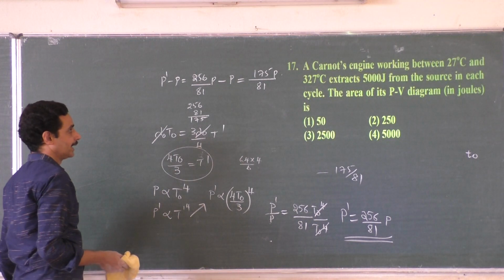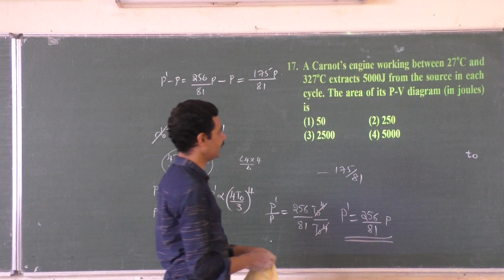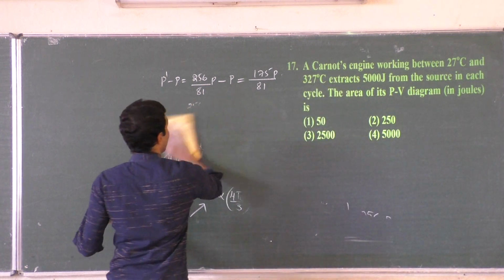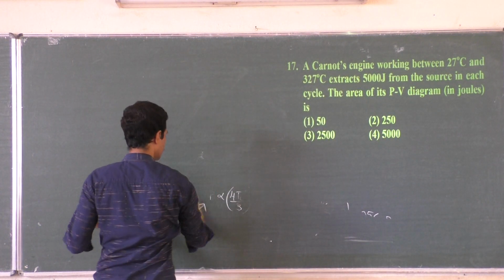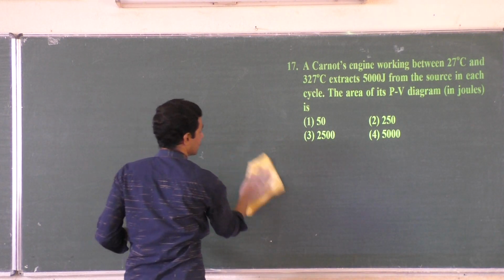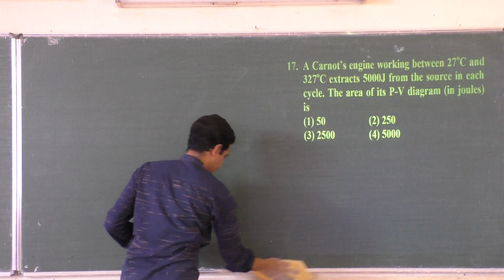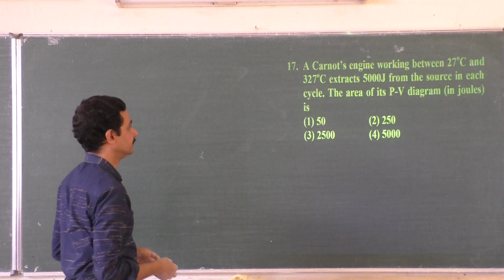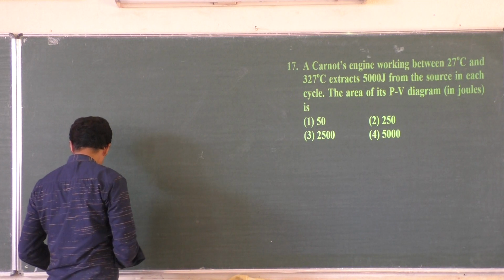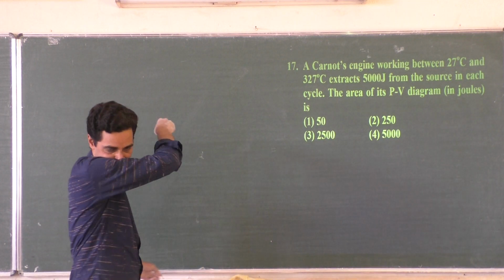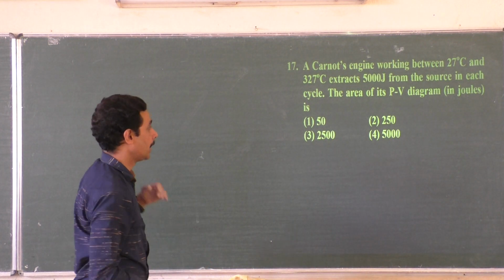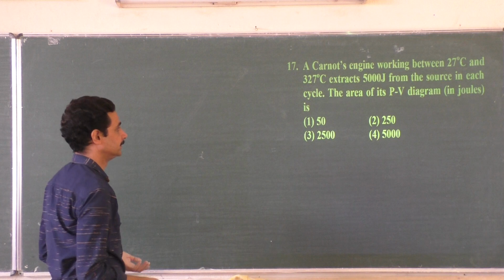17. A Carnot engine working between 27 degrees Celsius and 327 degrees Celsius extracts 5000 joules from the source in each cycle. The area of its PV diagram is nothing but work done. Area of the PV diagram is work done. Now, how to find out the work done?